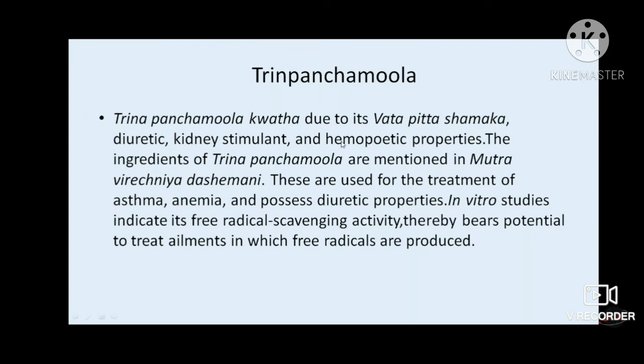As we all know, in chronic kidney disease, kidney being a hemopoietic organ, there is anemia in chronic kidney disease. So Trina Panchamul also helps to relieve that anemia which is associated with chronic kidney disease. And the ingredients of this Trina Panchamul are mentioned in Mutra Virechini Dashamani in Ayurvedic classics. So this Trina Panchamul is useful in treatment of asthma, anemia, and it has got diuretic property.